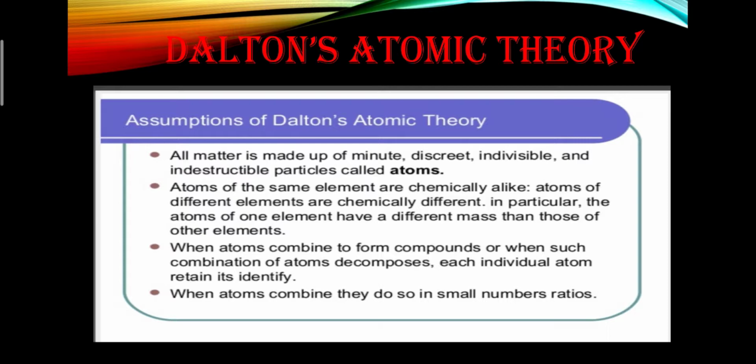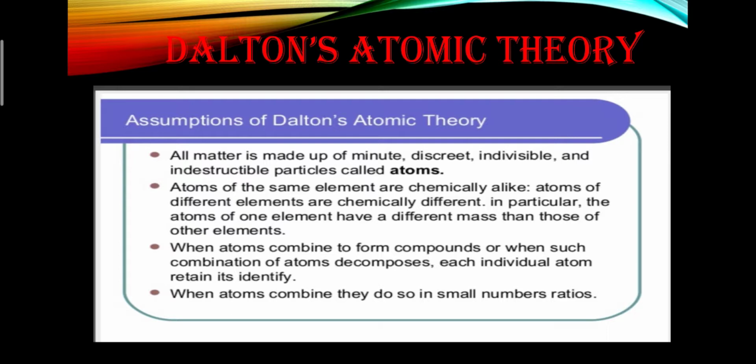But again, when they go through a process and decompose, they separate from each other, so they will possess the same properties. There will be no change in the properties of the constituent elements.